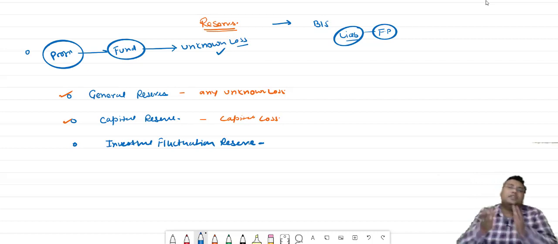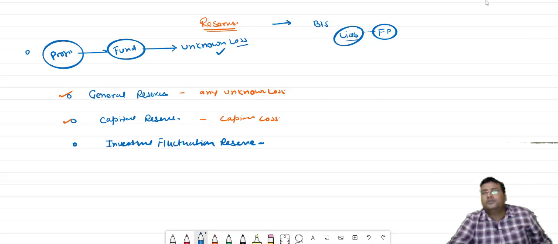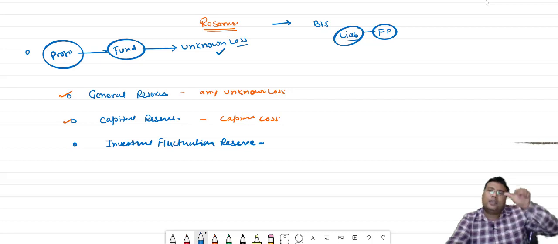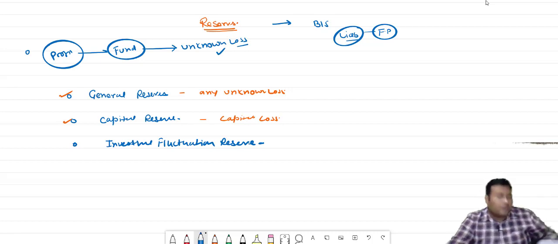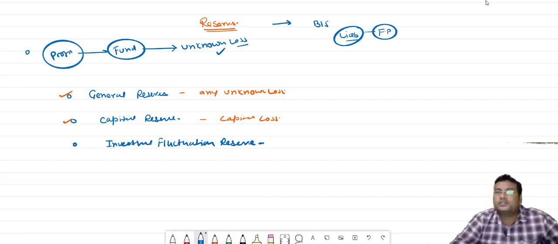Because investment is subject to market risk and totally depends on the market, it can go high or low. So for covering that type of loss, when investment goes down, we have a reserve which is known as investment fluctuation reserve.